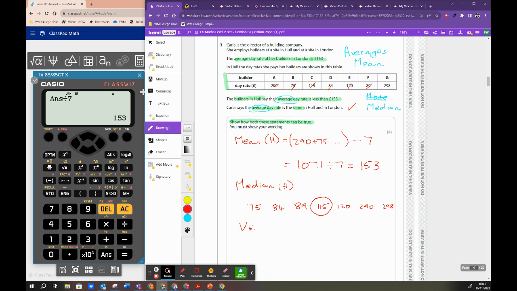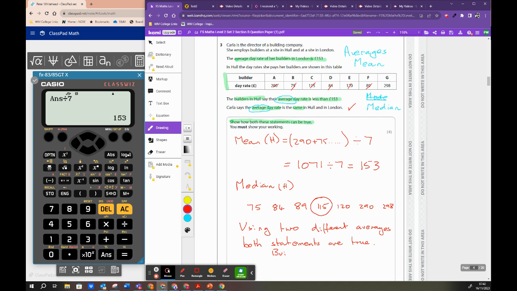So using 2 different averages, both statements are true.